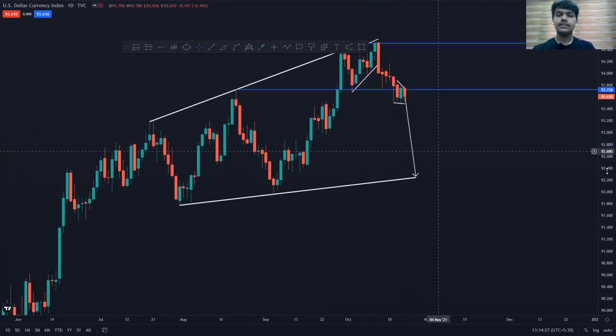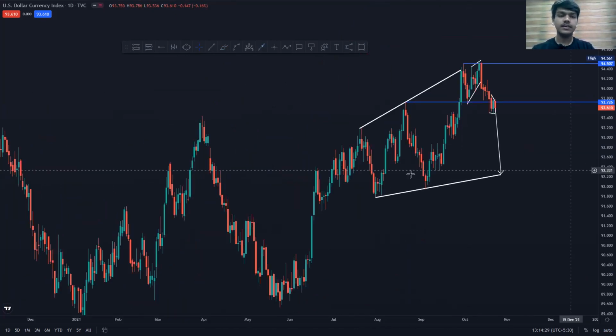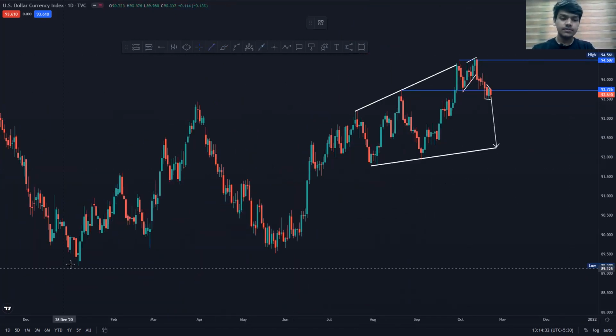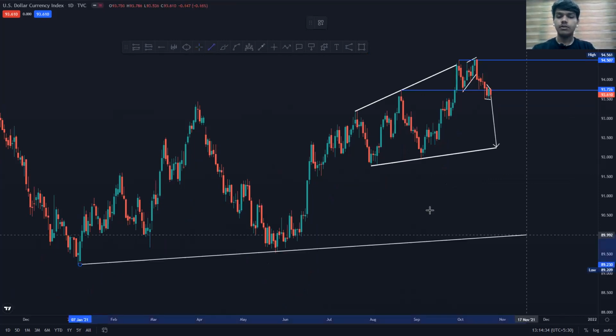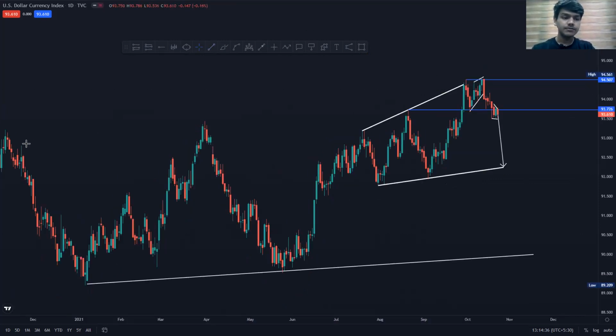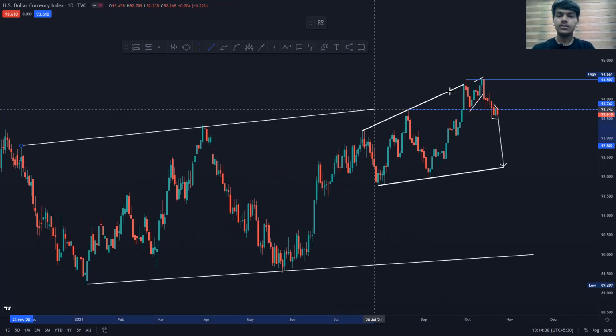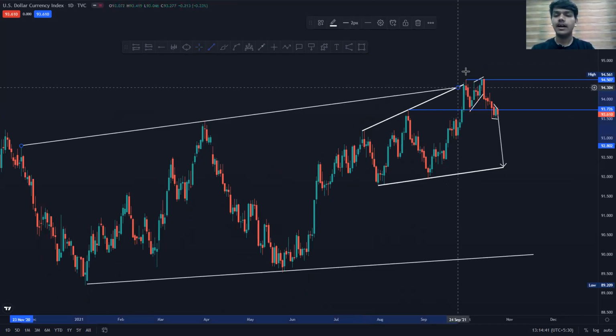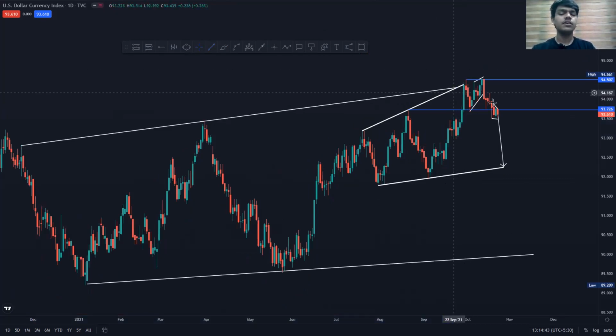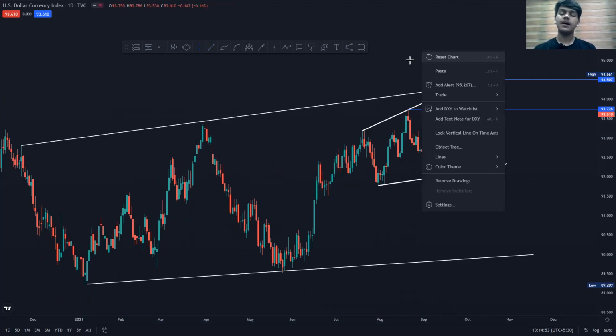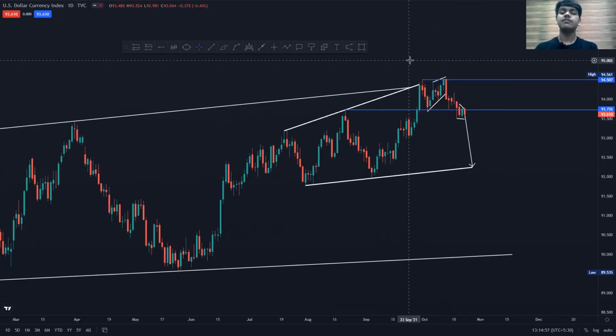And if I look at this as a whole, as a structure on the daily time frame, the top of the structure was also the high value area of the previous structure. And this was just a penetration. It always happens that, as I told you, the market is not perfect, the market is imperfect, and you have to make your mindset as a trader to understand how the psychology is working in the market. And this will come over a period of time, once you develop the right mindset.